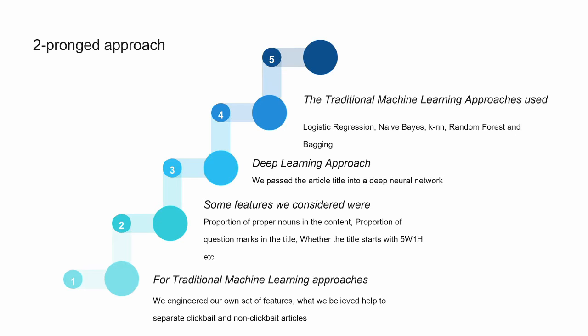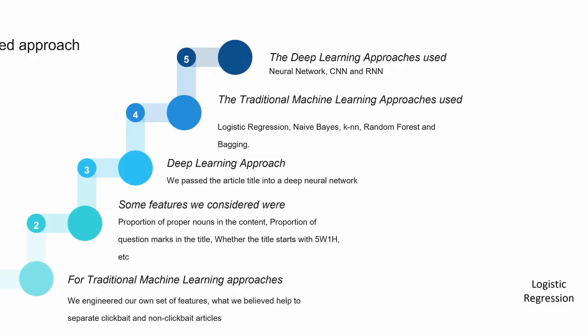For the traditional machine learning approach, we used the following models: logistic regression, naive Bayes, KNN, random forest, and bagging. For deep learning approaches, we used a neural network, a convolutional neural network CNN, and recurrent neural network RNN. For CNN, the hidden layers learn local features from the article title, whereas for RNN, the hidden layers learn how the previous word in the title is related to the next word.